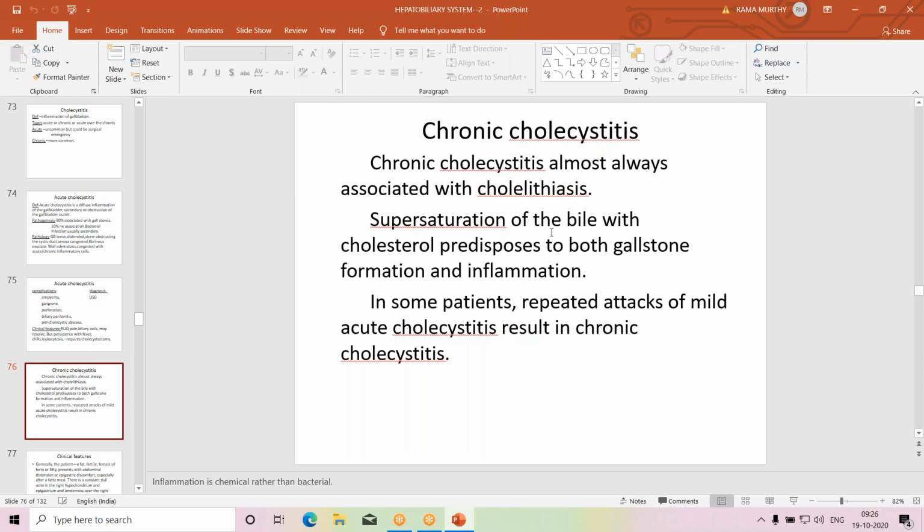So abnormal bile causing injury to the wall is the cause of cholecystitis. There may be secondary inflammation also, but primarily it is because of abnormal bile. And in some patients, repeated attacks of mild acute cholecystitis may become chronic.